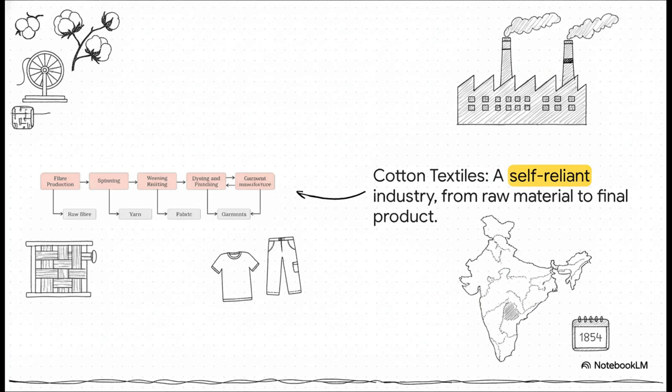Now, this is a very special one because it's completely self-reliant in our country, from growing the raw cotton to making the final garment. And a very important fact to remember, the first successful textile mill was established in Mumbai in 1854. This is why Maharashtra and Gujarat, the cotton-growing belt, became the main centers.